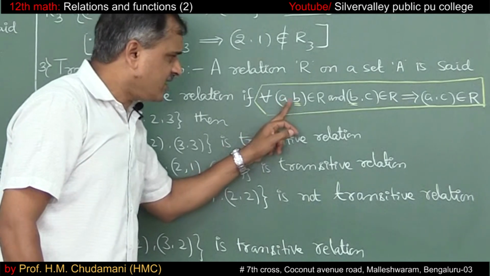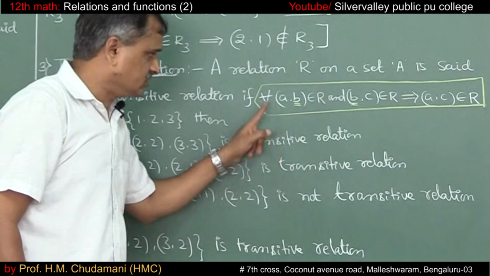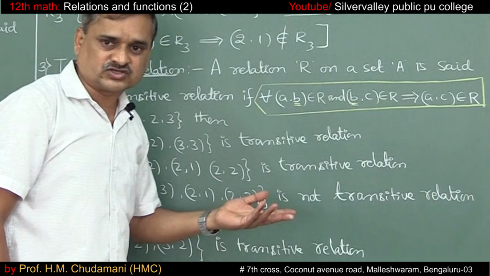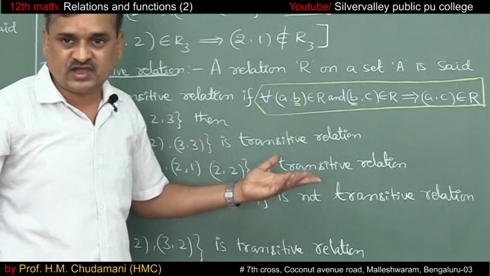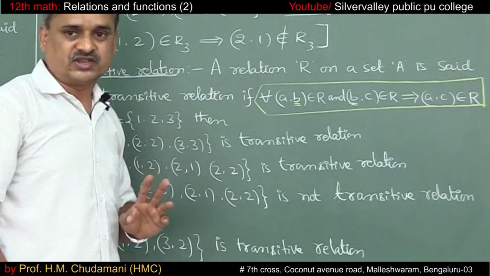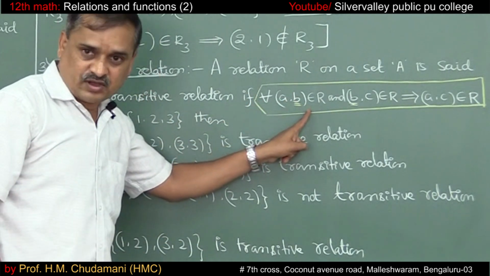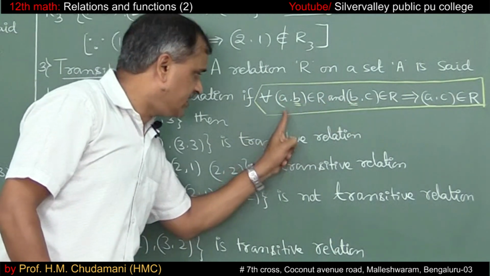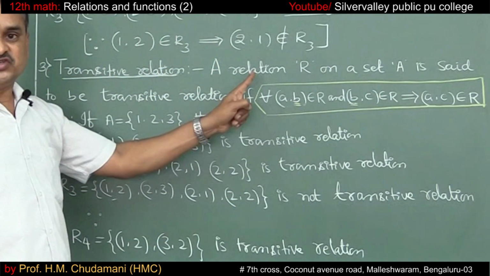Suppose A comma B belongs to R but B comma C, the second ordered pair, does not exist, then there is no question of thinking A comma C belongs to the relation or not. So in such a case you cannot say it is not transitive because we don't have a proof. So in that case we conclude it is transitive. I'll repeat, if A comma B belongs to the relation and B comma C belongs to the relation, then A comma C belongs to the relation, it is called transitive relation.